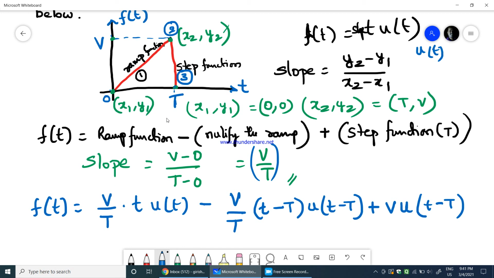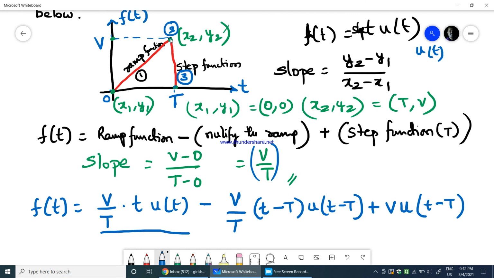Okay, so this is f of t for the given ramp function. We have written first the ramp function with the slope v by t, and we have seen how to find the slope here. We know that the ramp function is normally given by t into u of t. As we don't have any delay, it is beginning from 0. Therefore t into u of t for the ramp, multiplied by the slope.